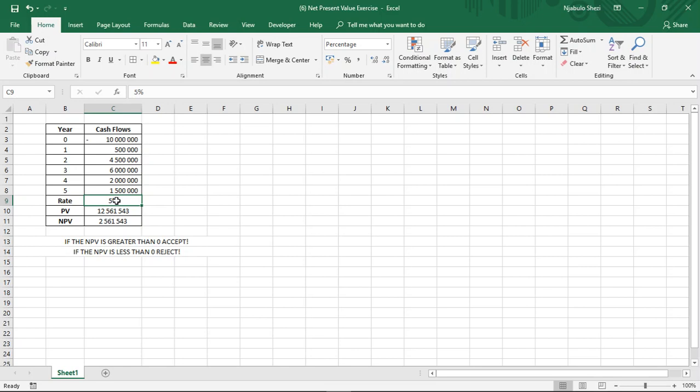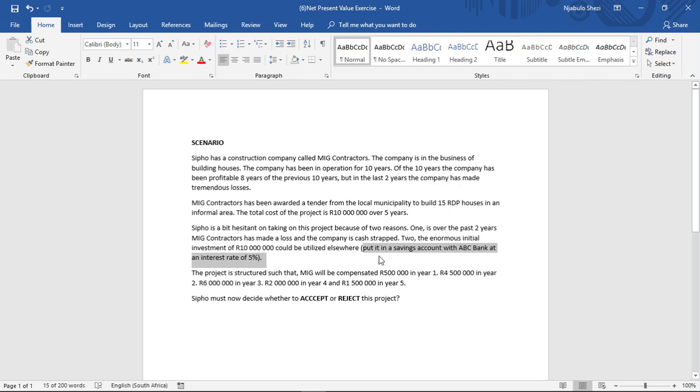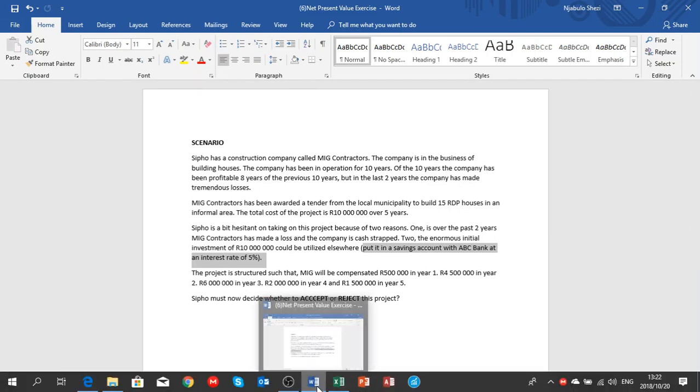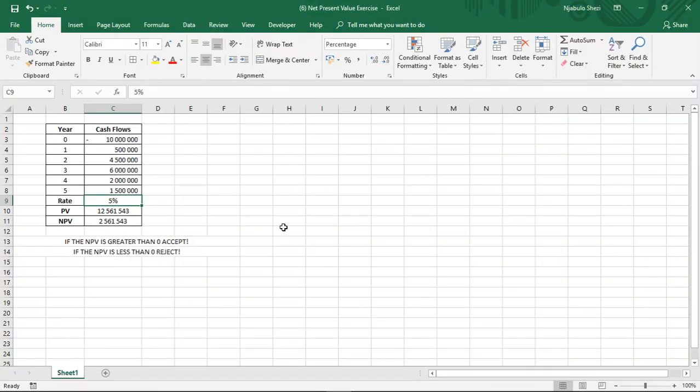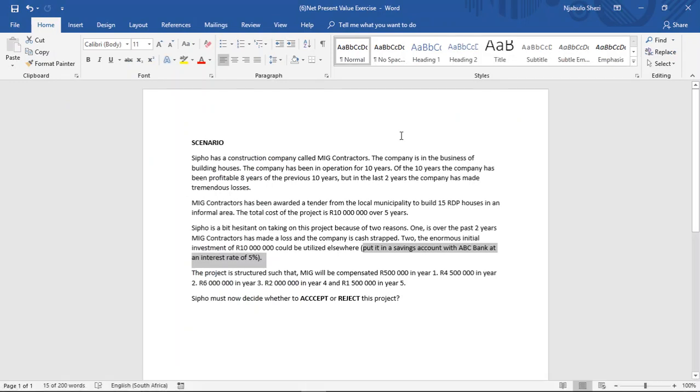So ultimately, guys, what we are going to say in answering this question is, yes, SIPO must definitely accept this project, because it brings in a return which is over and above the return that we would have gotten if we had invested this 10 million rand with ABC Bank. This is a very good investment, and it is going to bring value into MIG contractors. I think we've answered the question, guys.